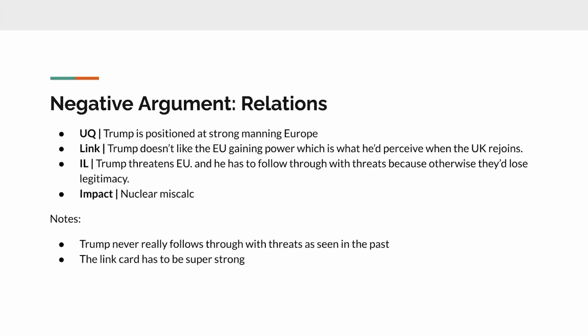Some notes: ironically, Trump actually never really follows through with his threats, as seen in his first presidency. So that's a pretty good argument you can make if you have good evidence for it. Secondly, the link card has to be super strong. It has to say that this one instance makes Trump think that the EU will gain so much power that he can't control them, and then he has to do that. Because if it just says they gain power, Trump doesn't like a lot of things and doesn't threaten them. So your evidence has to be super specific. The thing I like about this argument though is that it has good weighing off of it. So if you have good evidence and you can win it, this is a pretty solid argument.